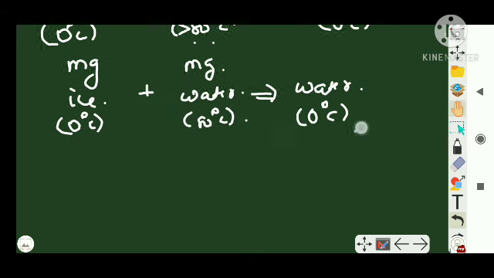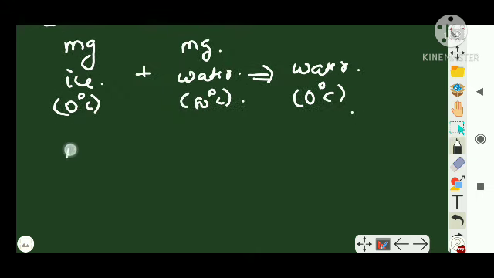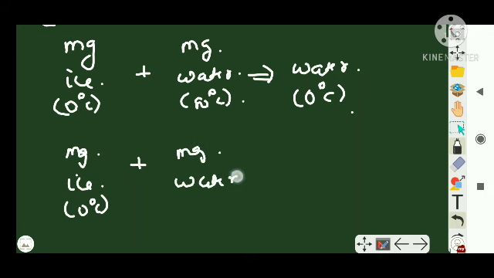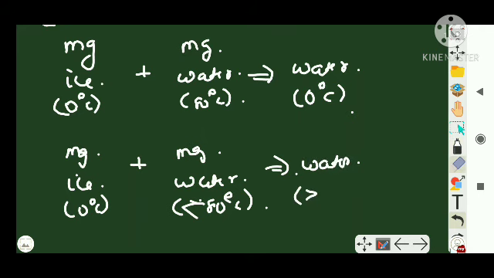Similarly, if m grams of ice, which is at 0 degrees Celsius, is mixed with n grams of water above 80 degrees Celsius, then the resultant will be water above 0 degrees Celsius.